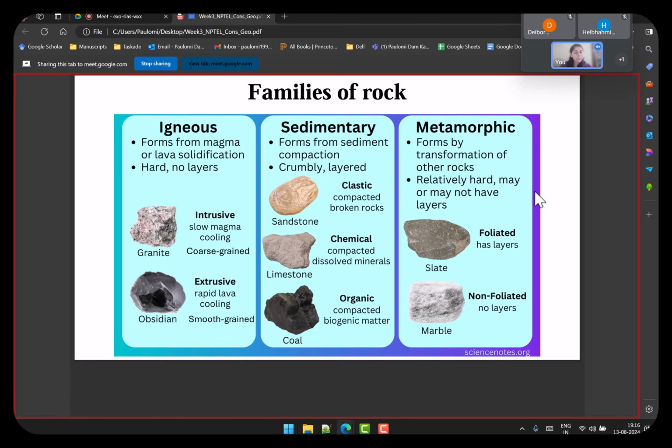And lastly, you have metamorphic. Metamorphic is basically one rock changing to another rock. Metamorphosis is basically changing a formation or your look, and in rocks you are talking about the transformation of one rock type to another rock type, and they can be layered, they cannot be layered, depending on how this metamorphosis is taking place. That gives them the two classes, foliated and non-foliated, right?